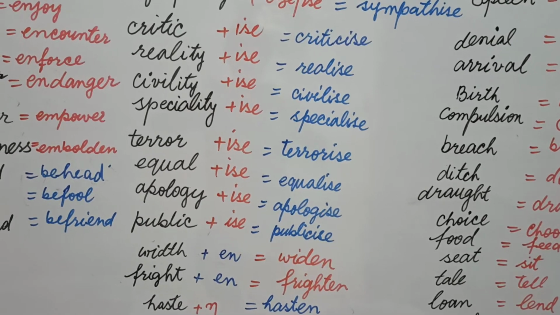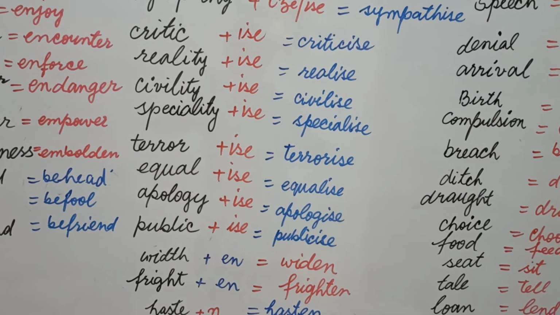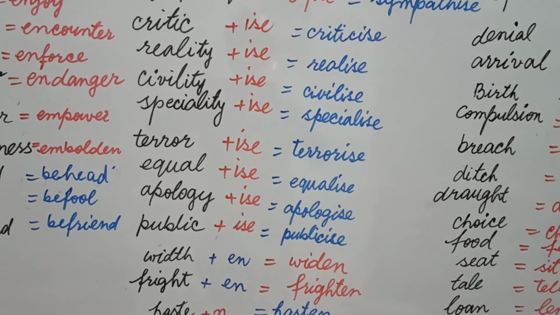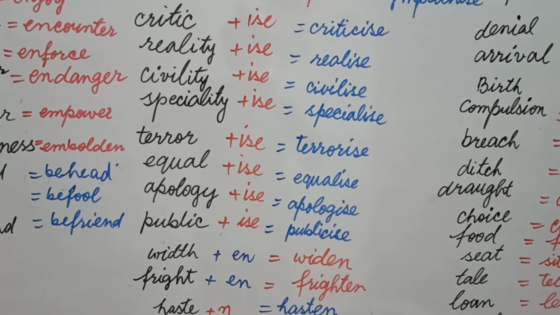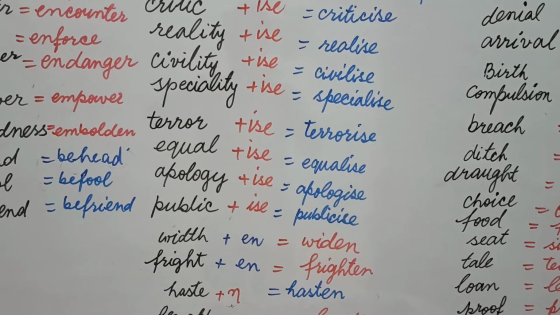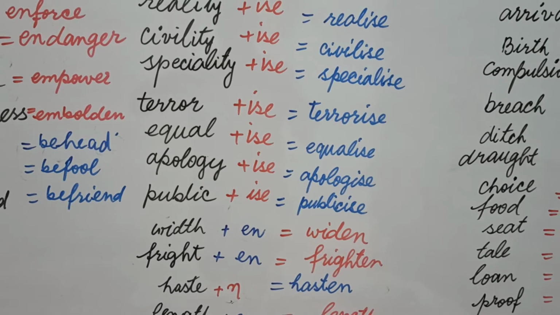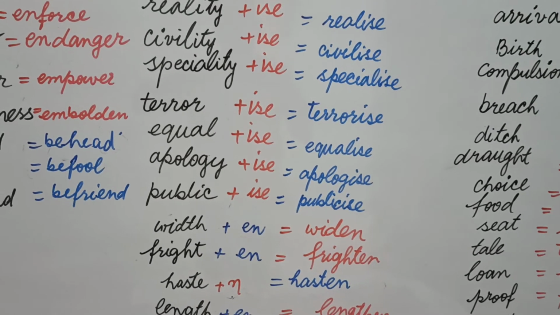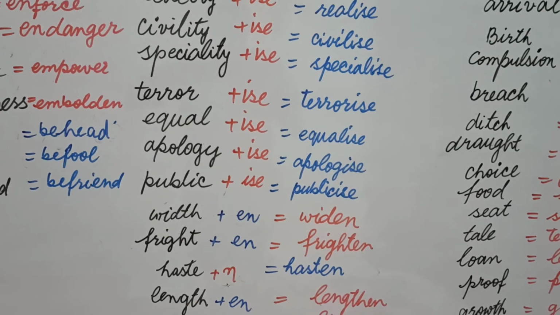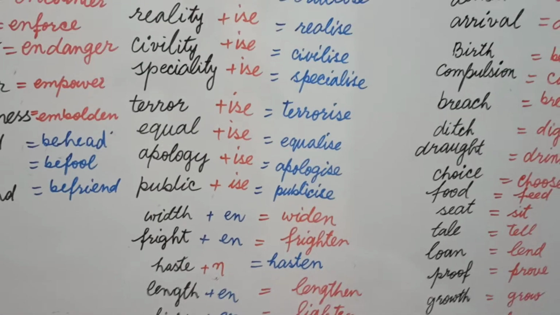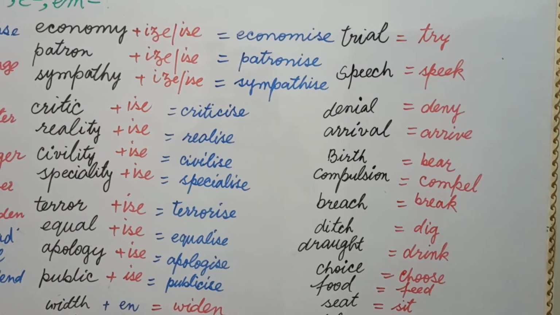Width, en means I deducted th from here and add en, widen. It means to make wide. Frighten means to make fearful. En, frighten. Now I have one more suffix with us. Haste plus en, hasten means to make haste. Length, en, lengthen. Light, en, lighten means to make light, to make less in weight.